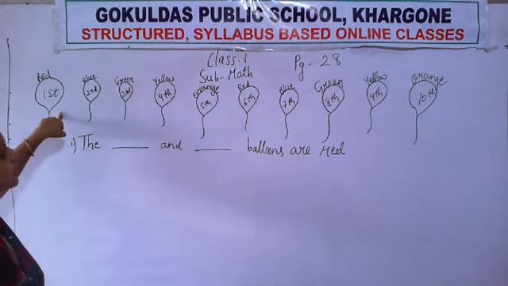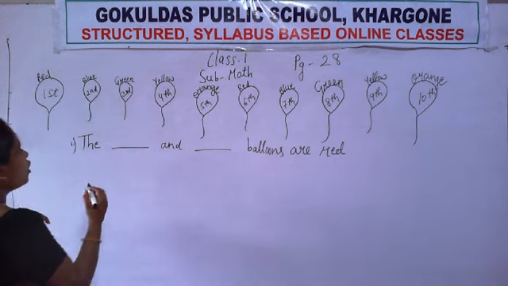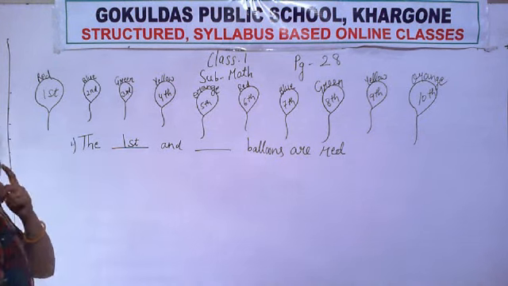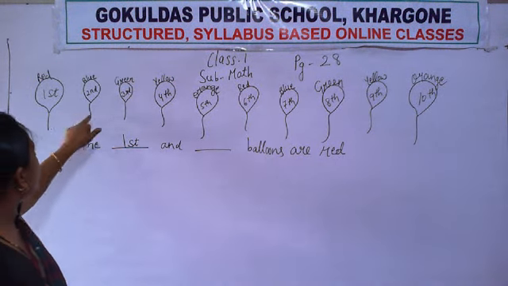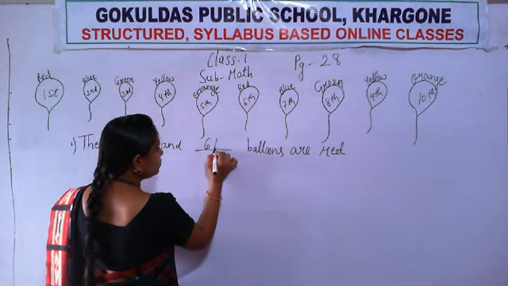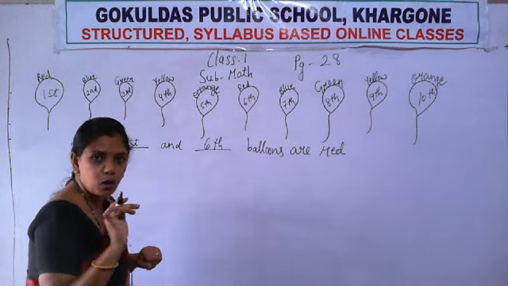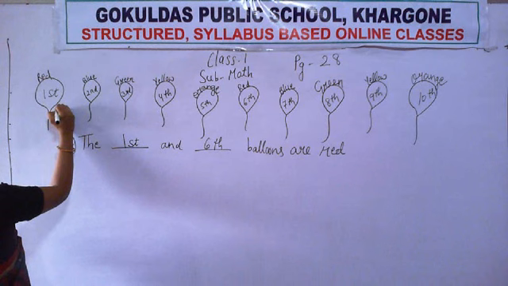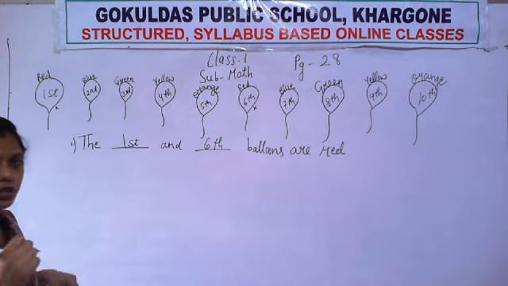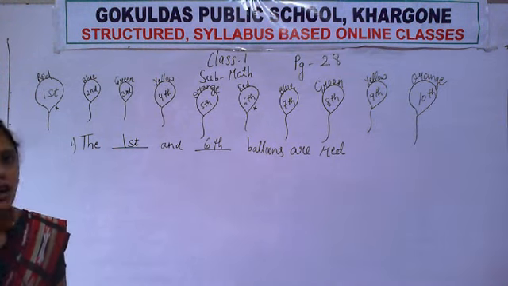Red is this. That means on the first position. And on which position is the red balloon? Here is red, and sixth. So I am putting a little small cross here, so that the position of these two balloons we have written.